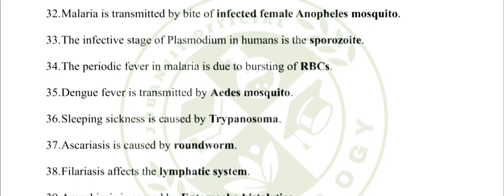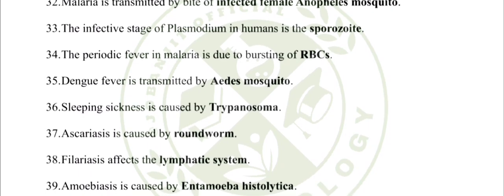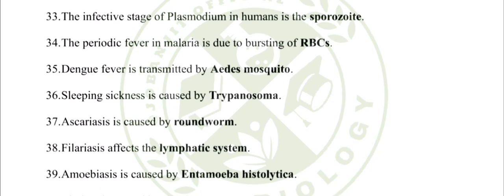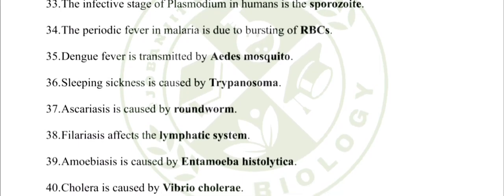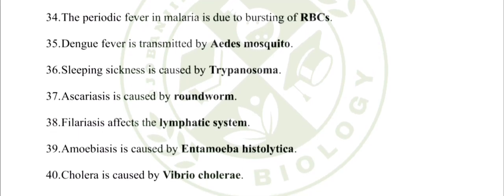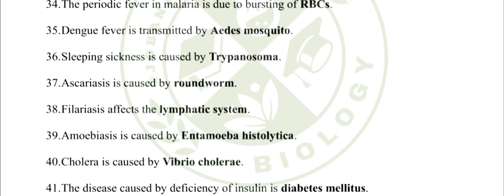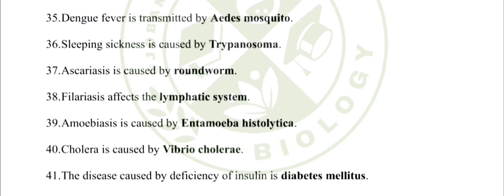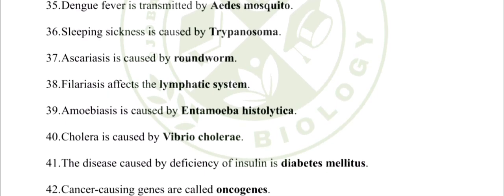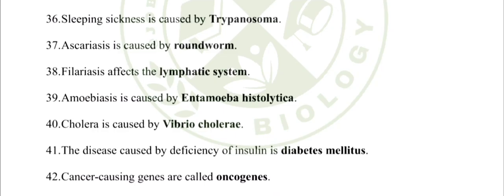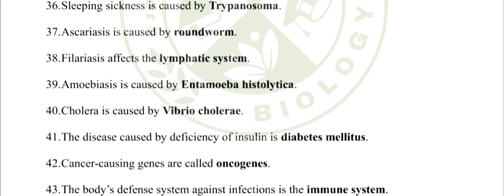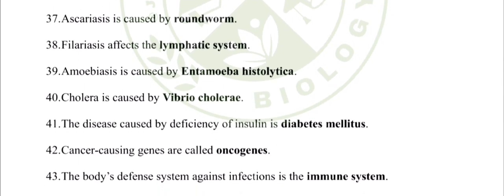35. Dengue fever is transmitted by Aedes mosquito. 36. Sleeping sickness is caused by Trypanosoma. 37. Ascariasis is caused by roundworm. 38. Filariasis affects the lymphatic system. 39. Amoebiasis is caused by Entamoeba histolytica. 40. Cholera is caused by Vibrio cholerae.